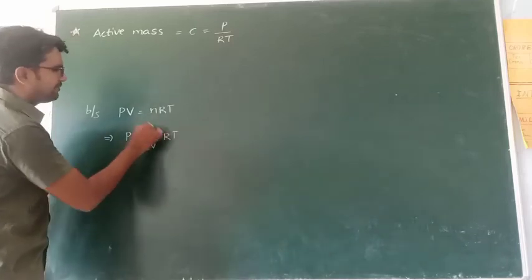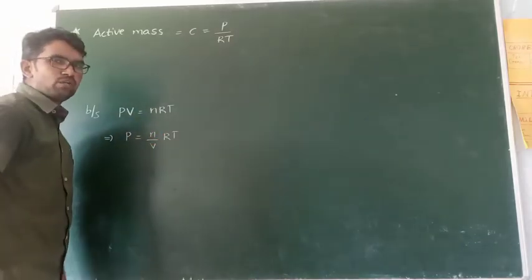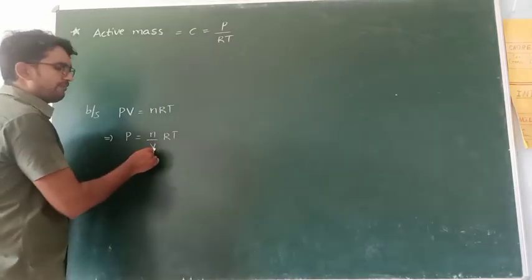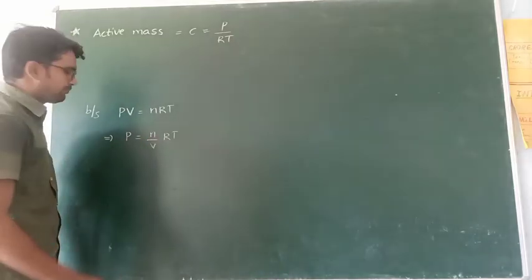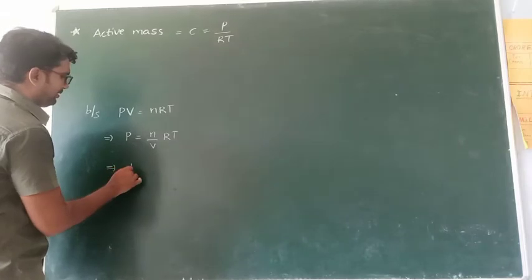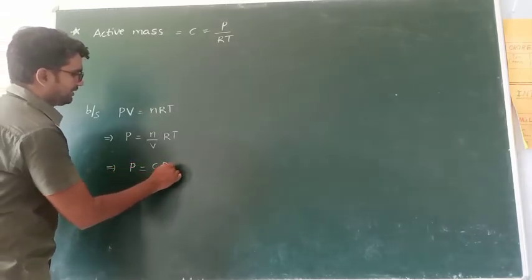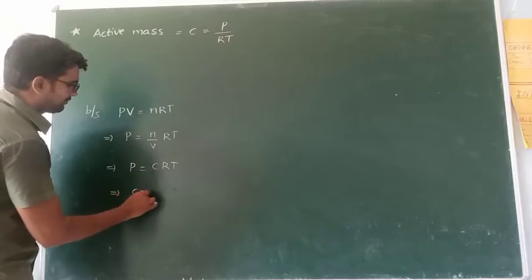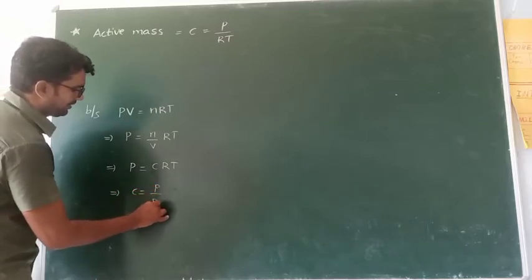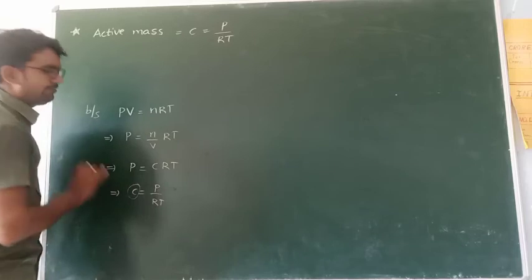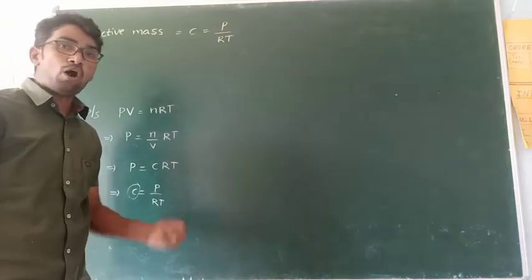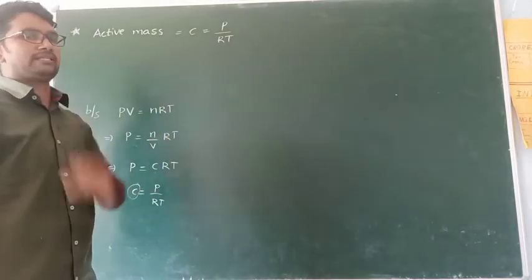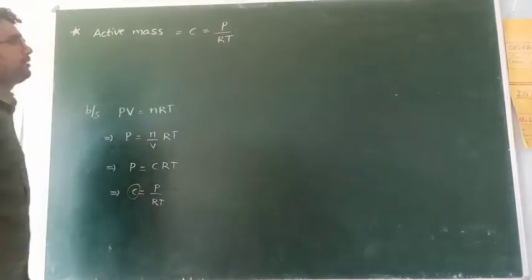So n by V means number of moles per liter, so it is a concentration term. We can write simply P is equal to CRT. So C is equal to P by RT. This is called active mass, meaning how much is involved in the reaction.